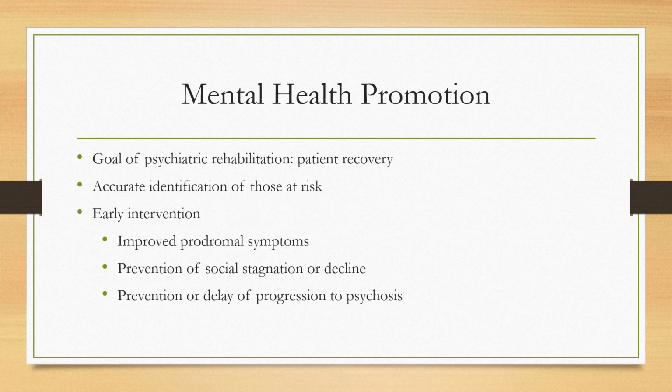Mental health promotion involves strengthening the patient's ability to bounce back from adversity and manage whatever obstacles they encounter in life. Early intervention targets identifying signs of schizophrenia in late adolescence or early adulthood when symptoms first begin appearing. Signs to look for include changes in appetite, peculiar behavior, trouble sleeping, loss of energy, ideas of reference, and so forth. Once these high-risk people are identified, we can implement interventions to try and delay the progression of the disease.